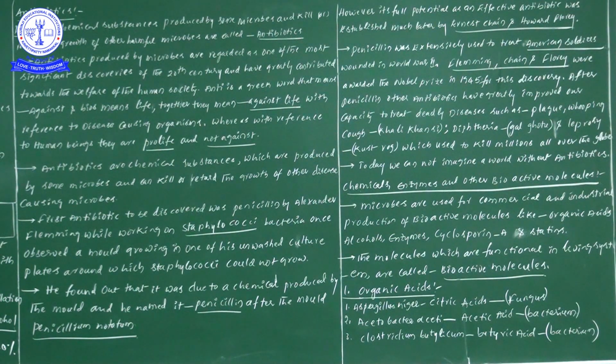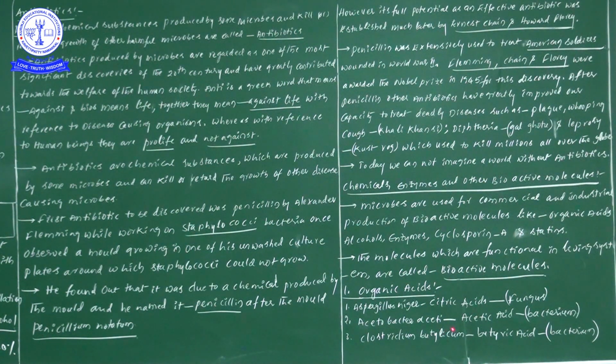There are different types of classes: Phycomycetes, Ascomycetes, Basidiomycetes, Deuteromycetes. The second one, Ascomycetes, starts with AS, and the example also starts with AS. Likewise we learn. So Aspergillus niger is a fungus, and it produces citric acid.